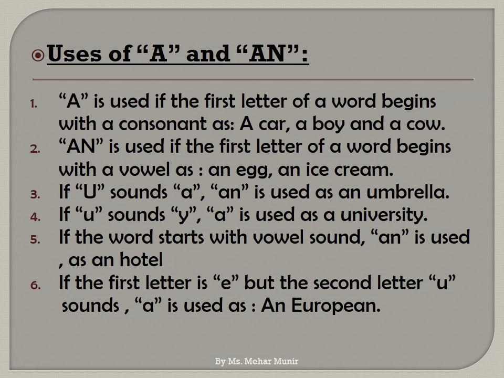Rule number 6. If the first letter is E but the second letter is U, and it sounds like a, an is used, as in an European. The first letter is E and the second letter is U, and I spoke it like an European.